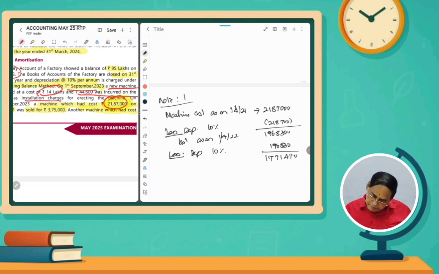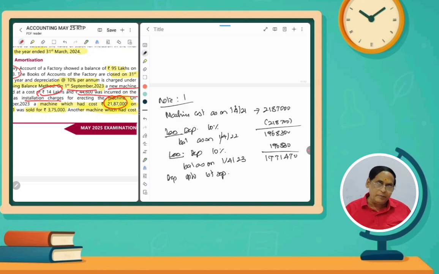Then depreciation we have to provide up to September, because now it is 2022-23. So it is the balance as on 1/4/2023, the opening balance. We are selling it on 1st September, so depreciation up to 1st September.